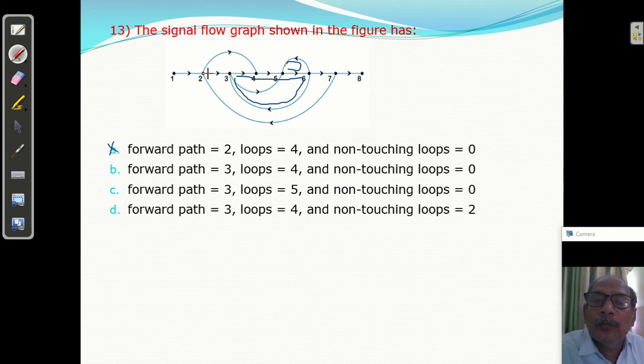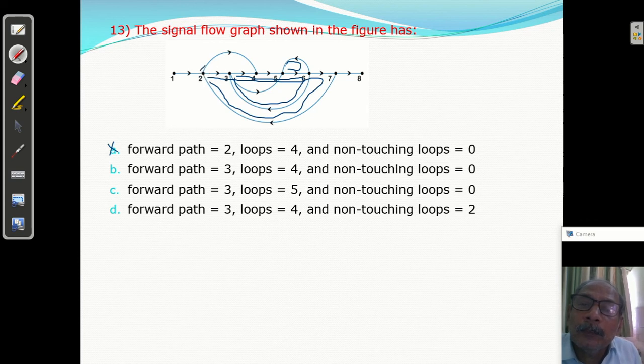This is the third loop. You can say from here start होगा. It is like this. So we have 3 loops. Fourth loop is also there. This path. 4 loops.